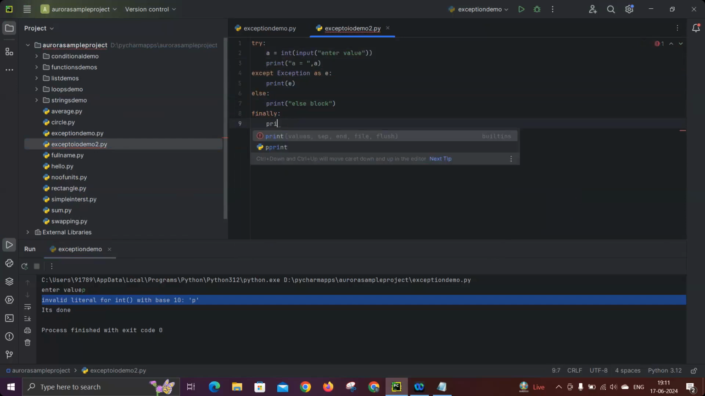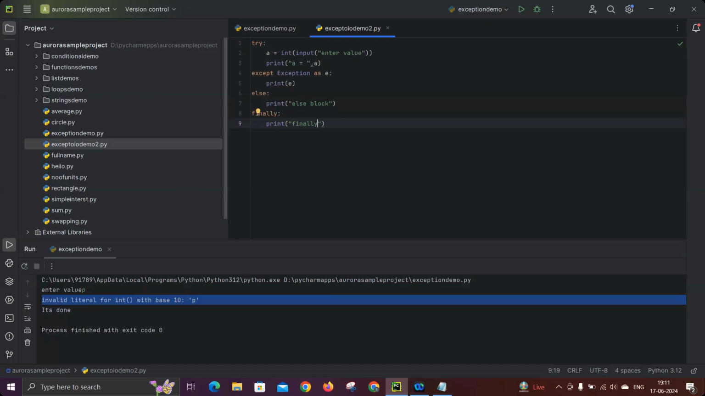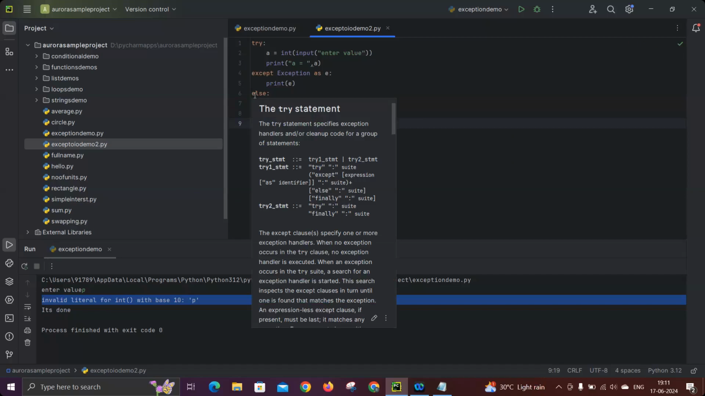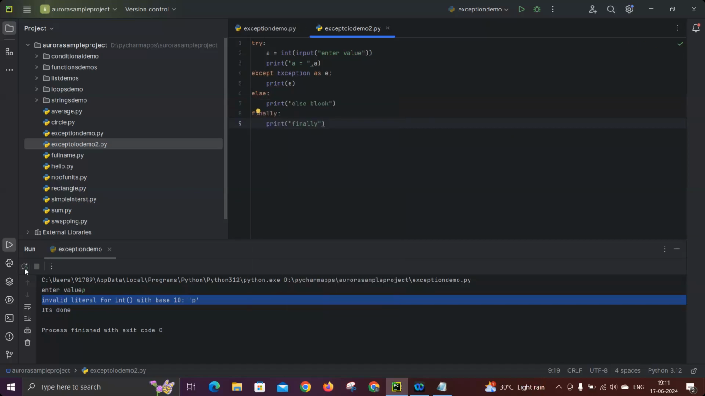Okay, so these are the 4 blocks we generally have in try except. Here, try and except are mandatory, and else and finally are optional. But you should remember finally will execute all the time, but else will execute only when there is no exception. That means when only try executes. So I will show you that also.